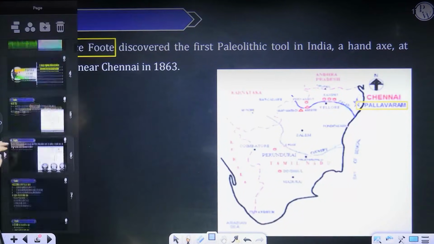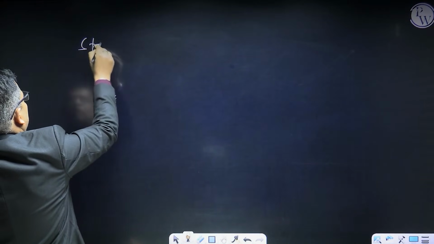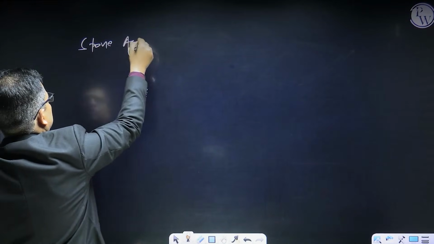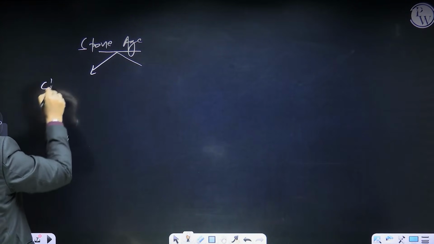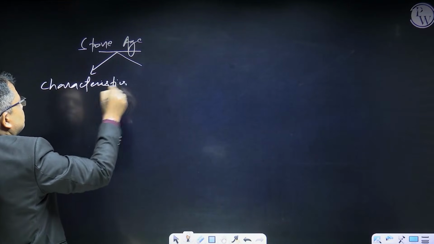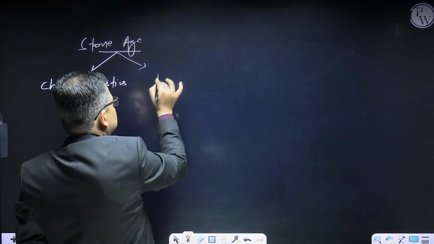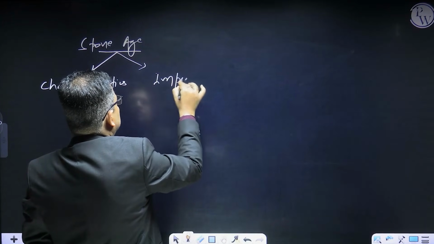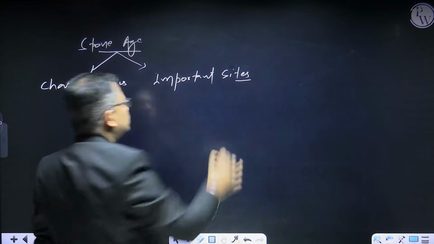Now, coming to the Stone Age. See what we can expect from the Stone Age in prelims. There are two things that we can expect. One is the characteristics, or the features, of the Stone Age, and then some important sites. So I'm going to discuss the Stone Age along these two lines only.